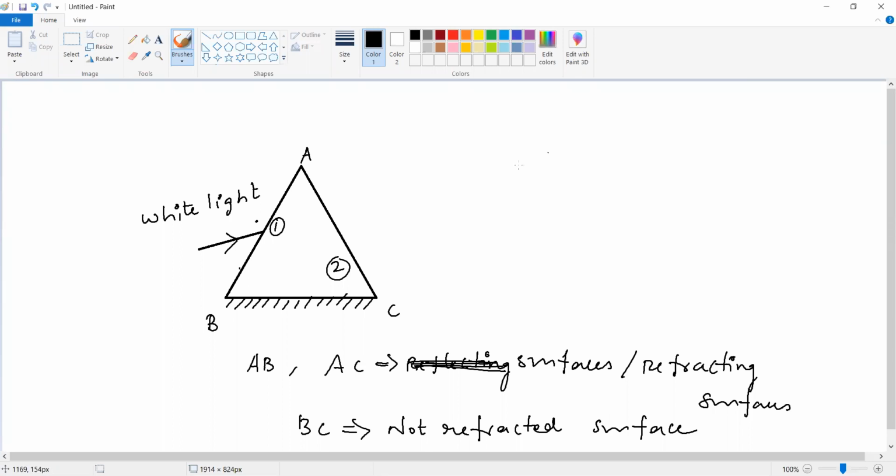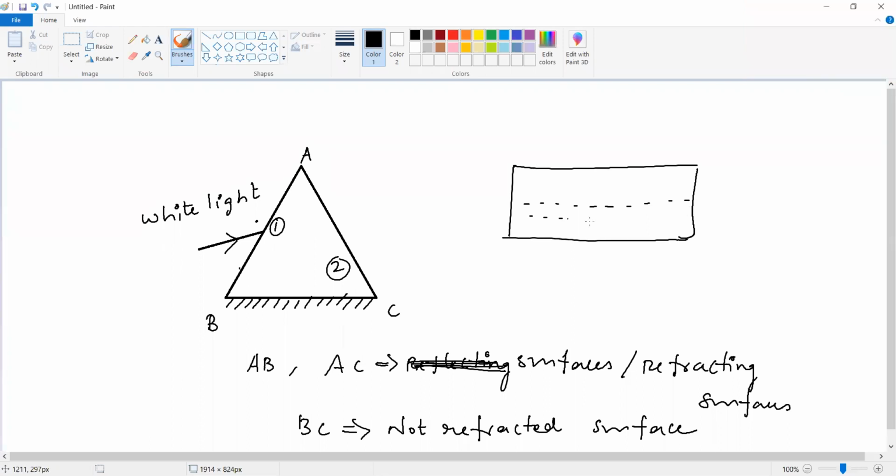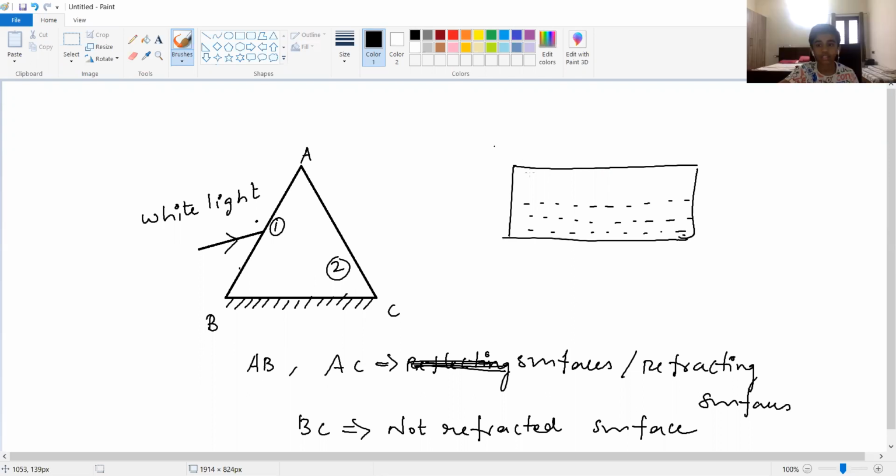So here you can see a water tank. Water tank means a fish tank. Who all have a fish tank? All of you have seen a fish tank? I've seen, ma'am, but I don't have one. Okay, I am also only seeing the fish tank because I don't have any fish tank.